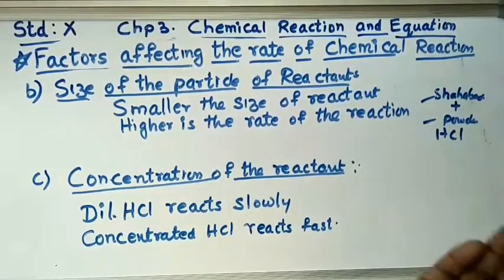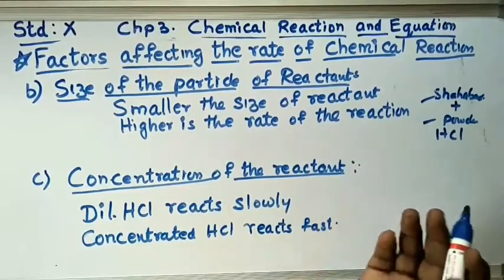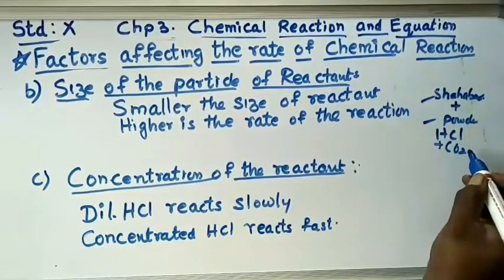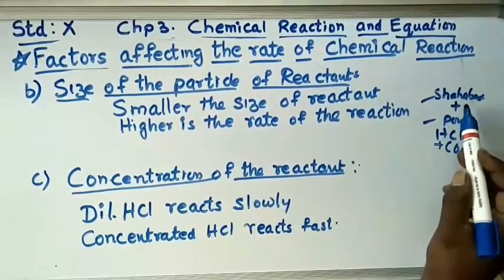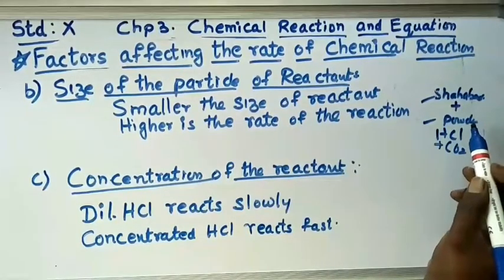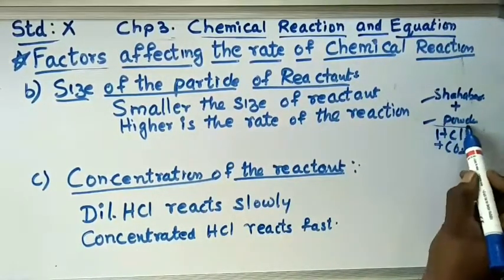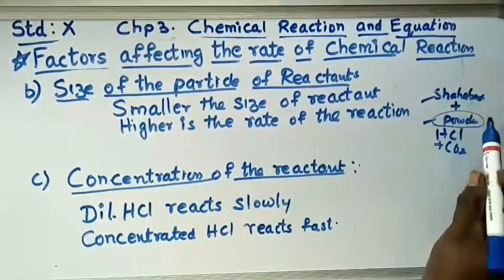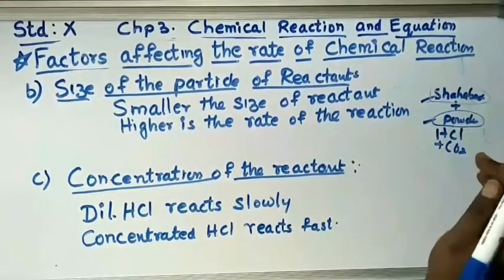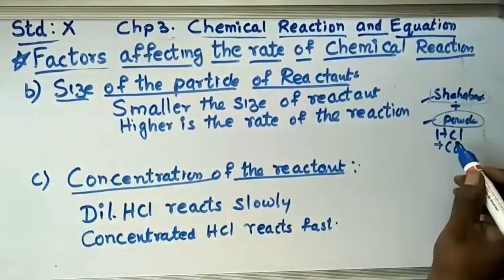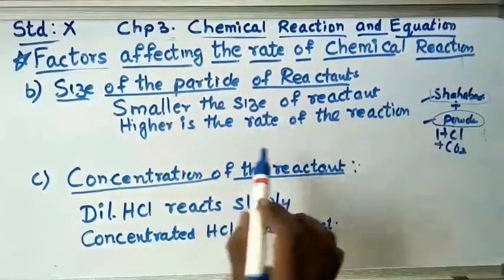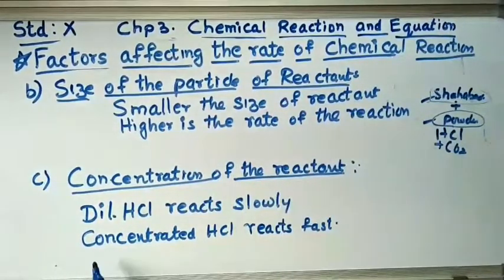You see effervescence comes out. That means carbon dioxide comes out, but in one test tube it comes faster, in the other it comes slower. So which reaction is very fast? The one which is powder, the reaction is fast. The stone which is in the form of pieces, the reaction is very slow. So smaller the size of the reactant, higher is the rate of the reaction.